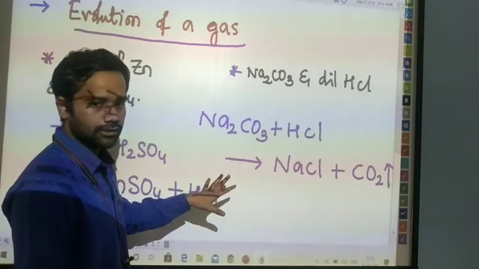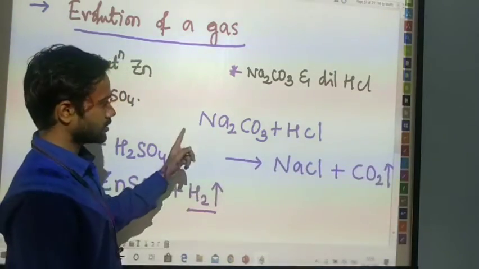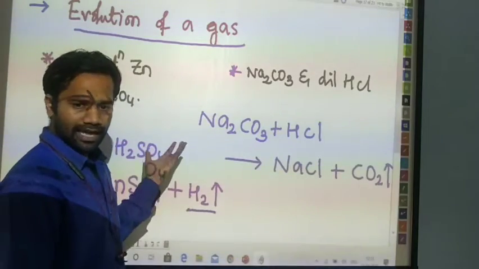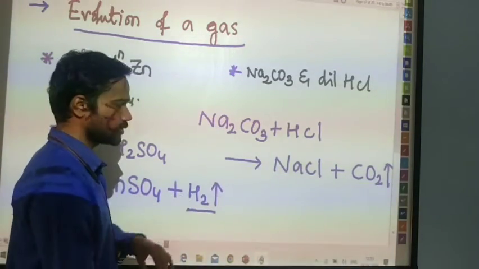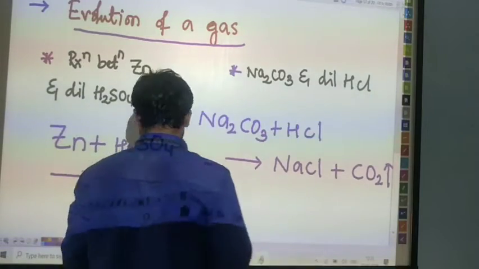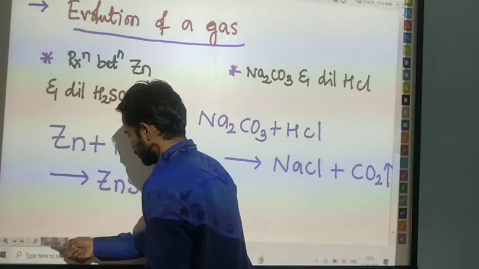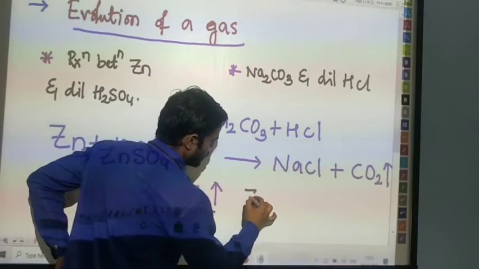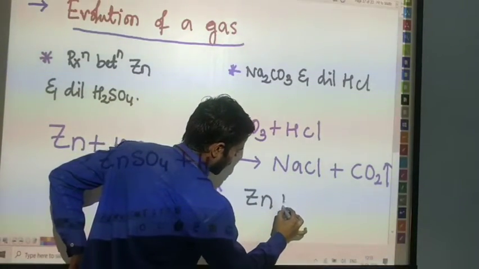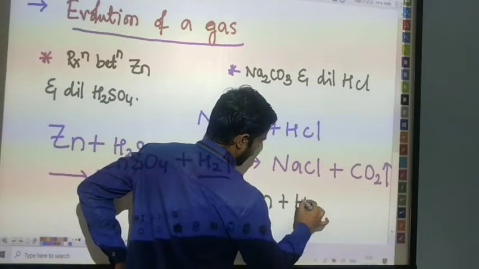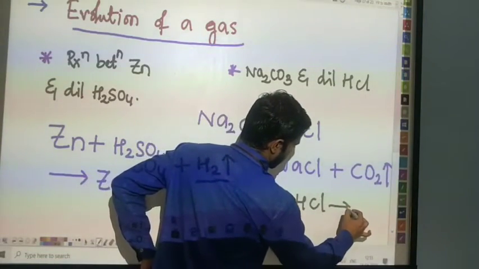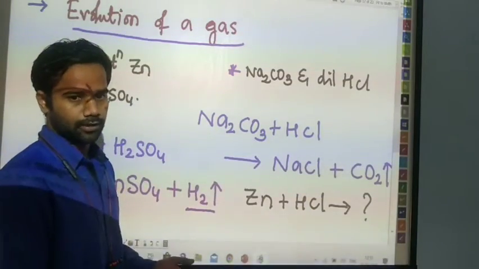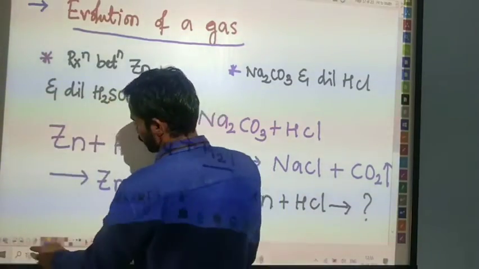Okay, these are the reactions which involve gases. Not only these two reactions, in many reactions we are going to expect gases like this. Just you try to do this one. Which one? Try to do when zinc reacts with dilute HCl. Try to do this in your notebook. Okay, let's see the next one.